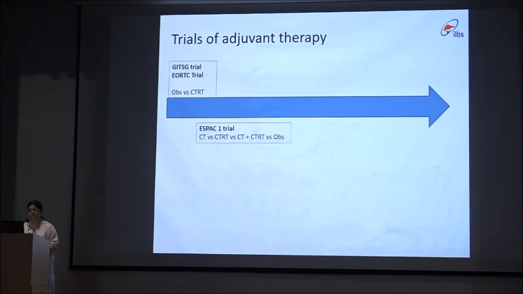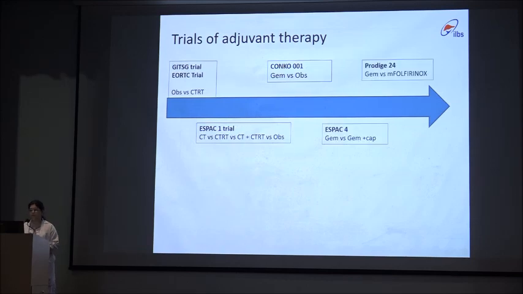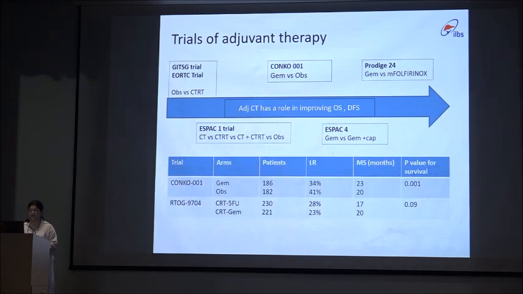But here in this trial, there was a detrimental effect of radiation therapy because of the poor radiation therapy techniques used. And therefore, chemotherapy became the treatment of choice as an adjuvant therapy in the CONKO-1, ESPAC-4 and PRODIGE 24 trials, suggesting that adjuvant chemotherapy has a role in improving overall survival and disease-free survival.